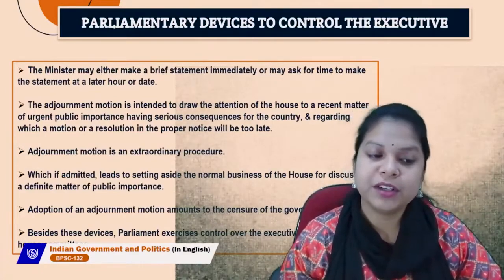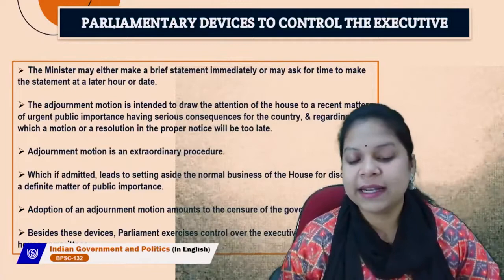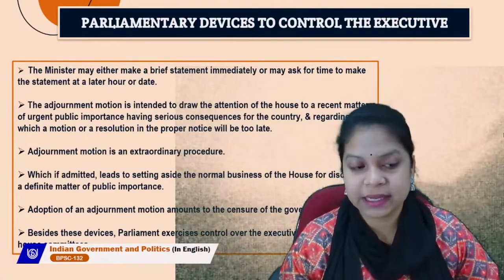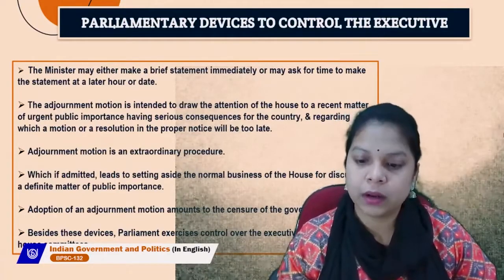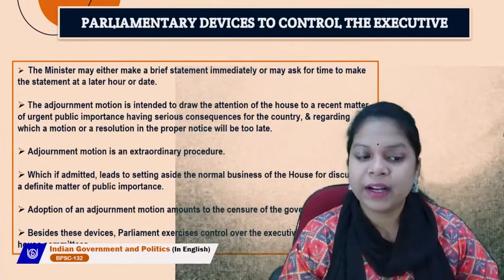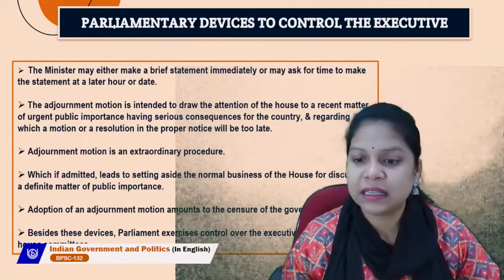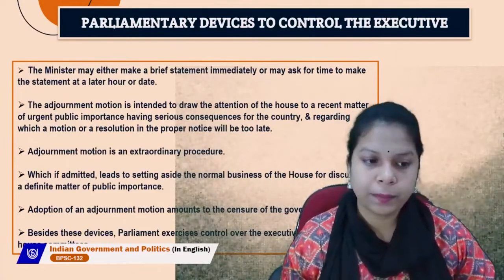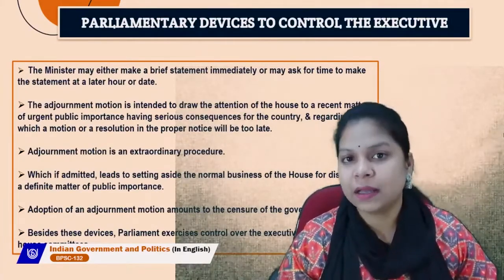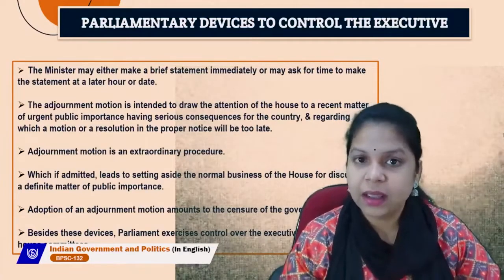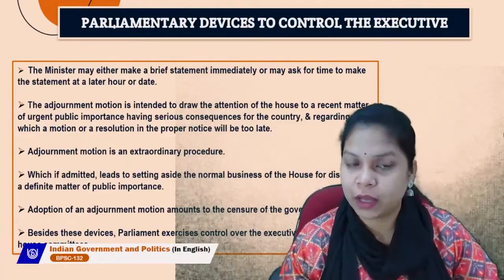So, the adjournment motion is an extraordinary procedure which, if admitted, leads to setting aside the normal business of the House for discussing a definite matter of public importance. So, while the House is discussing normal routine things, an adjournment motion allows it to draw the attention of the members of the House towards a recent matter of public importance or a happening in our society. So it is an extraordinary procedure. The adoption of an adjournment motion amounts to the censure of the government.